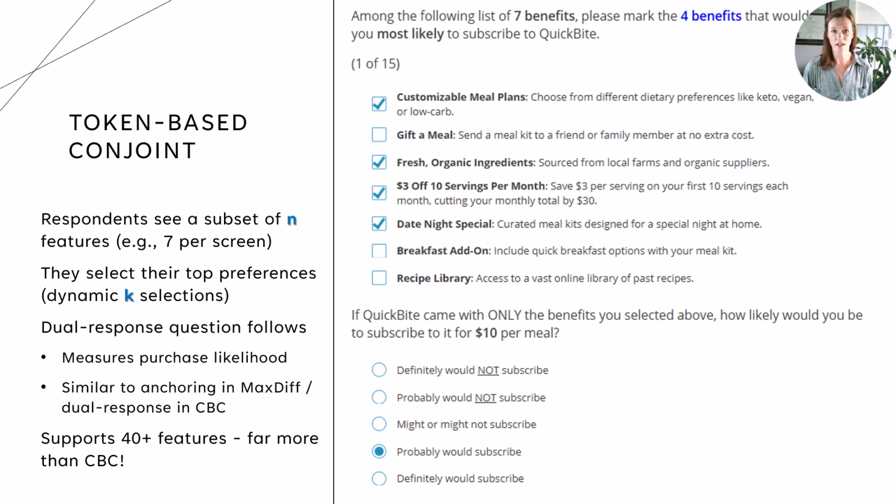Here, you can see a screenshot on the right of the exercise. Respondents see a subset of benefits. In this example, we're showing 7 per screen, but you could toggle with this setting. And we'll call this number N. We ask them to select their top K preferences, and we do this dynamically using a constructed list. N stays constant on every screen, but K can vary. And then, after they make their selections, there's a dual response question that follows. And spoiler alert, so far the signal shows that this supports 40 benefits, far more than CBC.